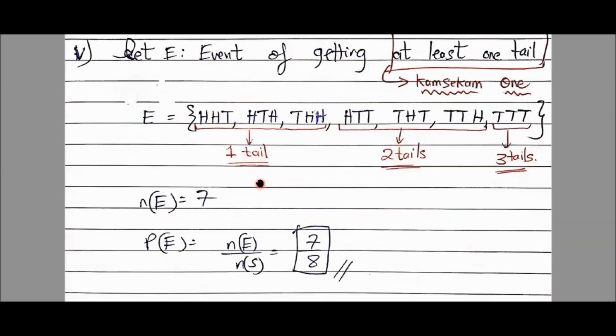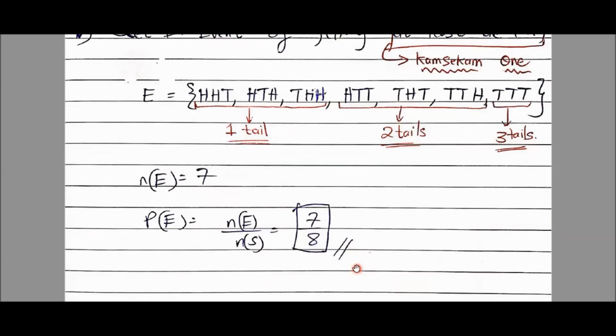Okay, here is the solution. Let E be the event of getting at least 1 tail. It's compulsory, students. You have to write this line every time you make a new event. See, I've written कम से कम 1. So all with 1 tail are here, all with 2 tails are here, and the single one with 3 tails is here. Which one is missing? Only the one which has 0 tails, which is HHH, that we did not write. So 7, probability is 7/8. Hope you understood this, students.